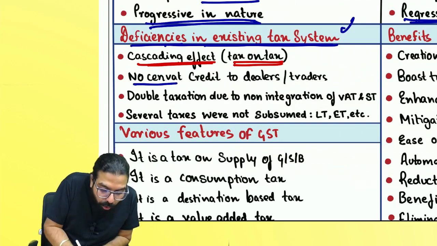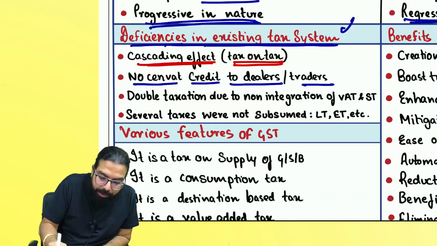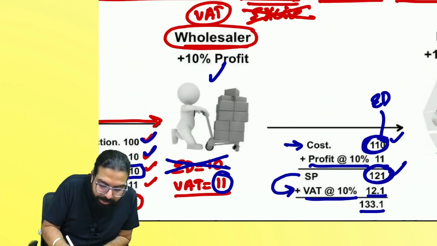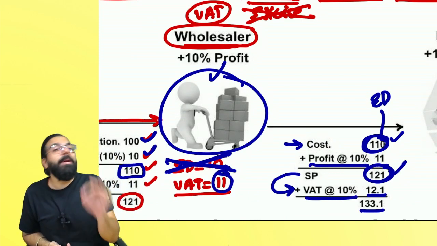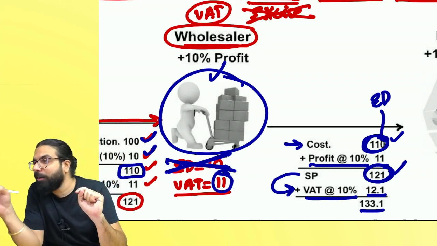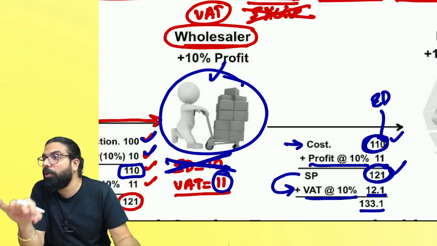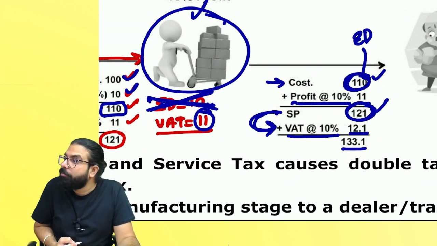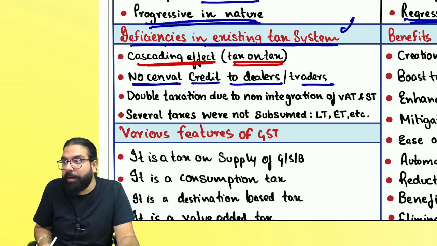Secondly, no CENVAT credit to dealers or traders. Tell me one thing. Central VAT, which is the credit of excise duty, these dealers or traders never used to get. Because you don't get this excise duty credit, don't you think again tax on tax is happening? So that is again one ill effect. No CENVAT. CENVAT means the credit of excise duty.